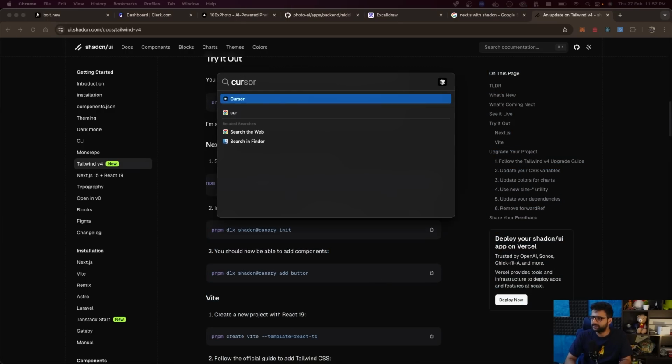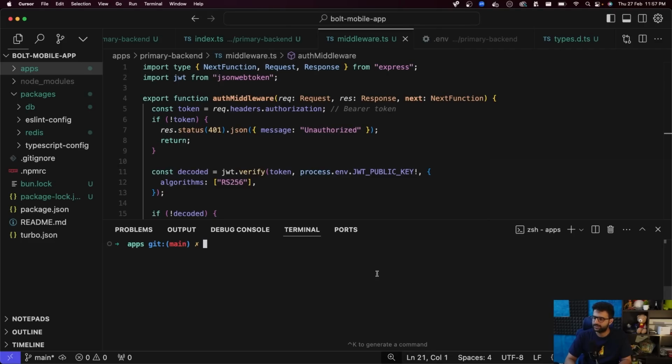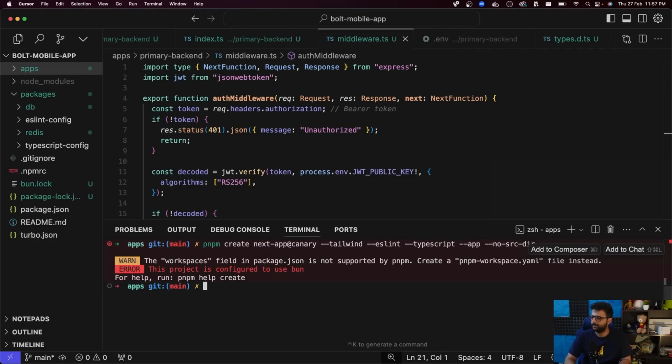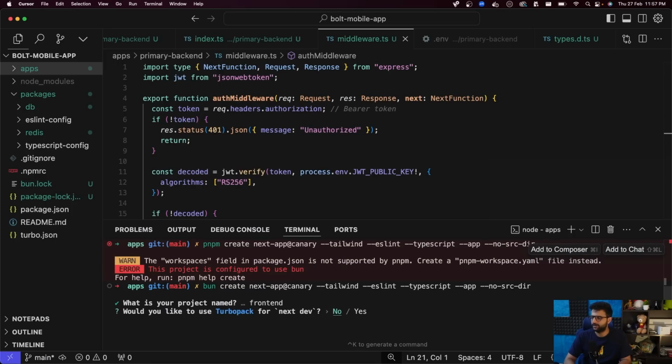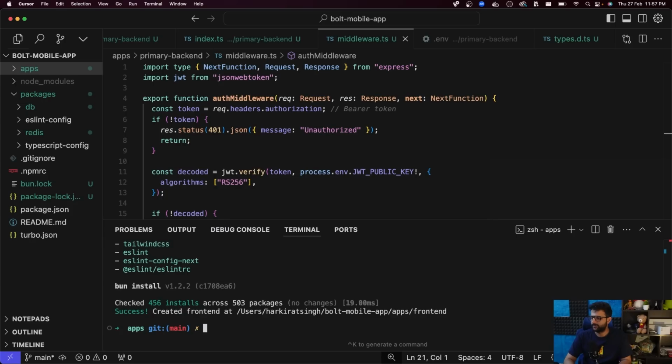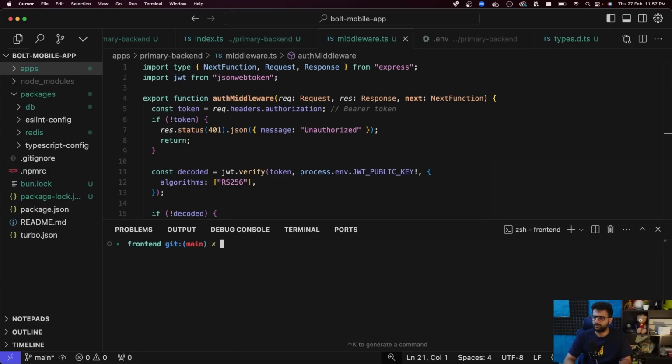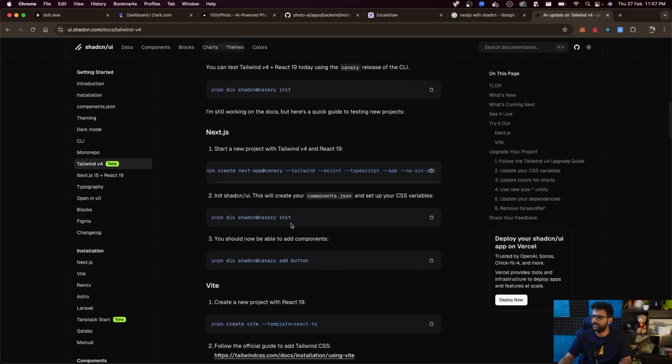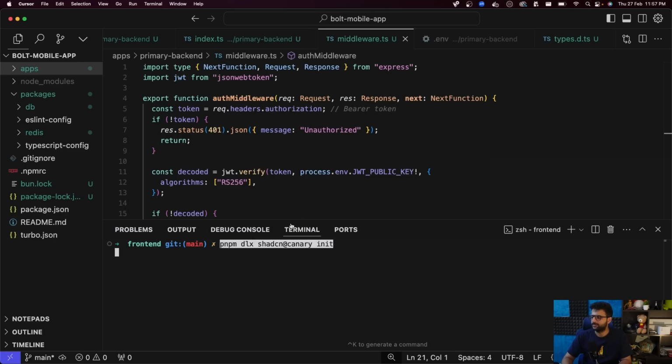For Next.js, start a new Tailwind Next.js project with React 19. This is the command. And of course it doesn't work. So let me replace this with bun. Let's call it frontend. No Turbopack, no aliases. Seems like that worked. Let's open frontend and initialize shadcn in there as well. Again, I'll use bun.